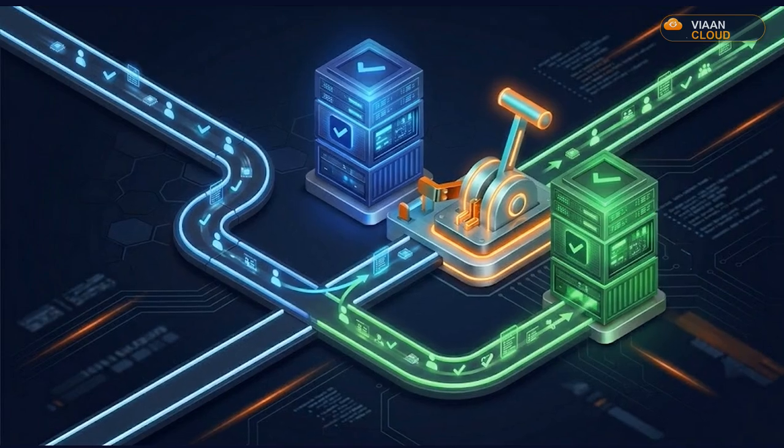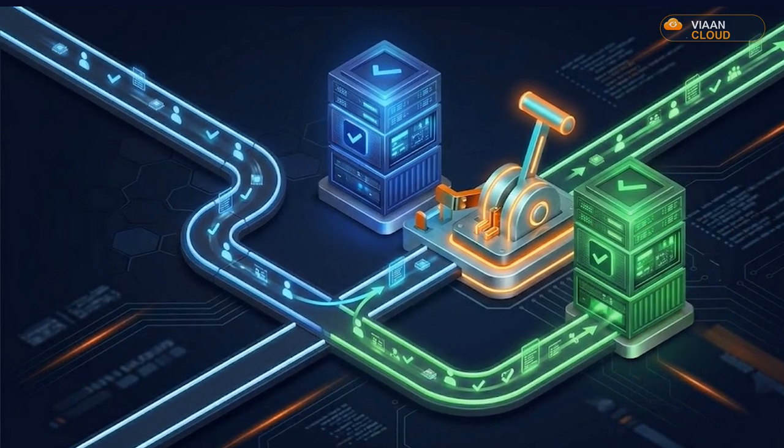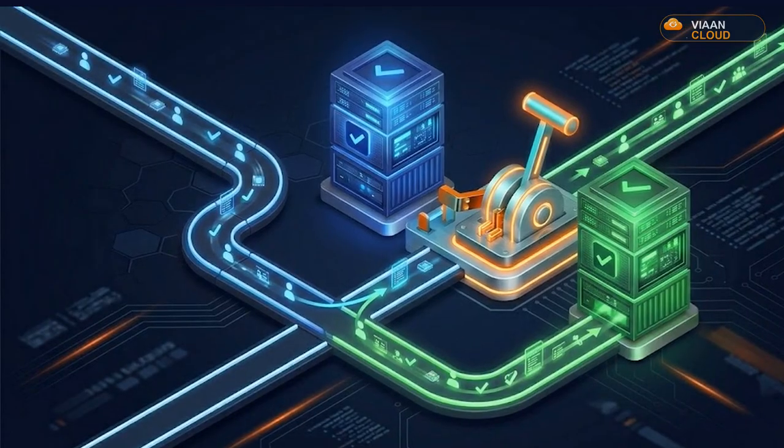Then the deploy, and we level up from Chapter 1. Instead of replacing tasks in place, we do blue-green. We stand up the new version, green, alongside the old, blue, and we point a separate test listener at green so we can check it privately before any real user touches it. Then we shift production traffic over, all at once or a slow canary, and if anything looks wrong, one click or an automatic alarm sends everyone back to blue.